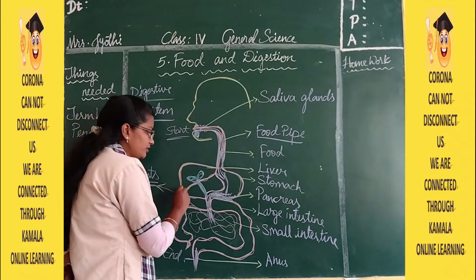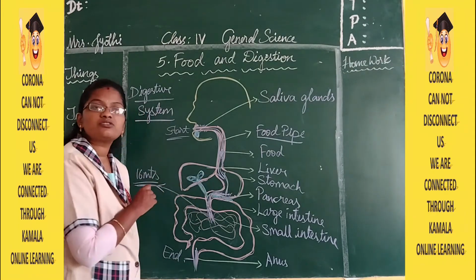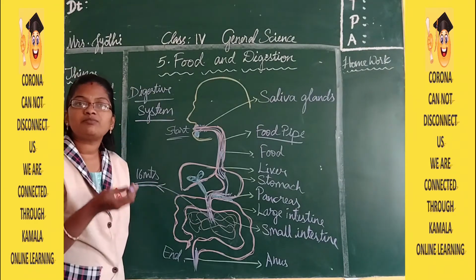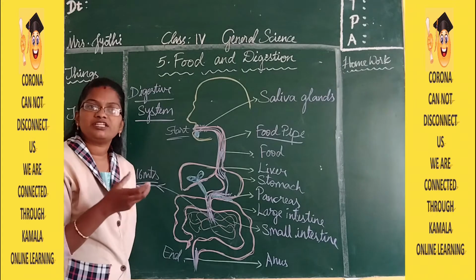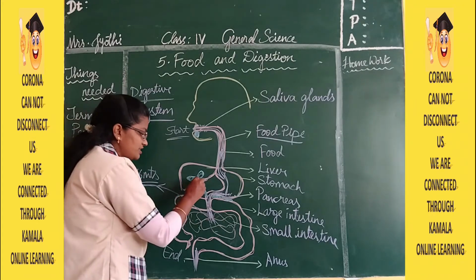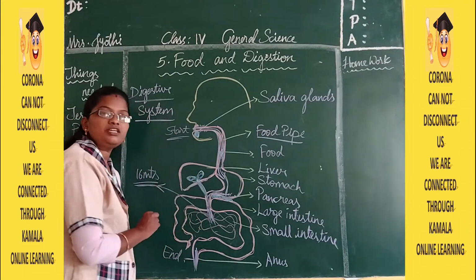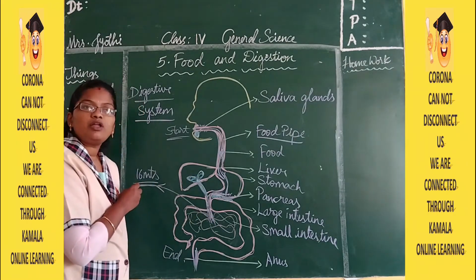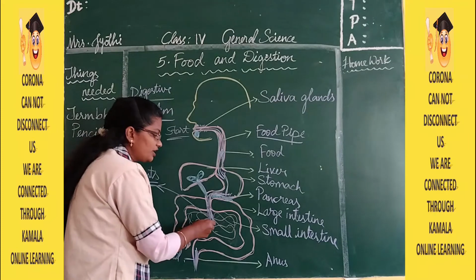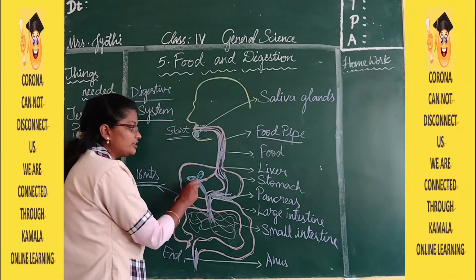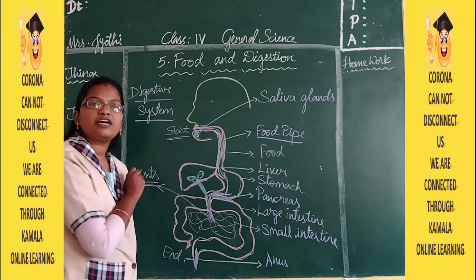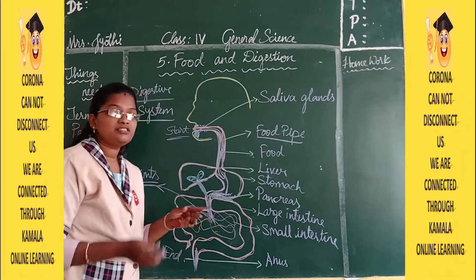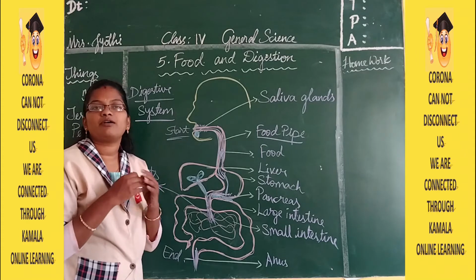This is the liver. This triangular part is called the liver. The liver is also going to produce some juices, that is the watery substance. That substance will enter into the small intestine. The food, whatever is there here, mixes with the juices which are coming from the liver. So here the food gets digested completely.